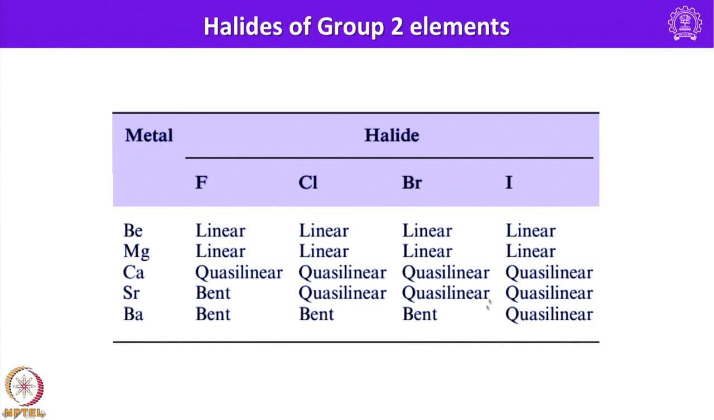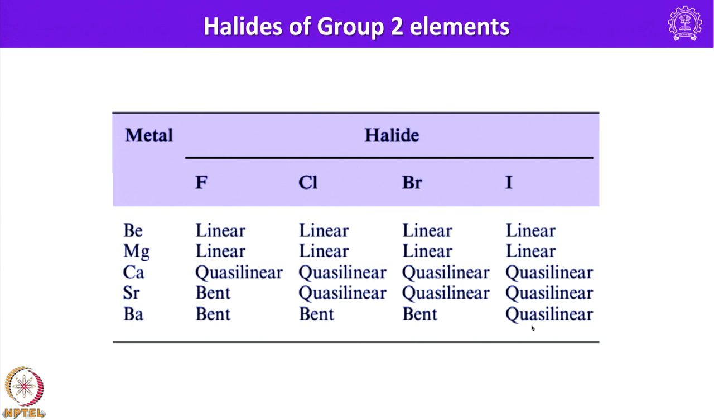You can see in this slide, beryllium forms linear structure in all the cases, okay, 2 coordinated, and magnesium also linear, whereas calcium shows quasi-linear structure in case of all 4 halides, and in case of strontium with fluoride it is a bent structure, whereas in case of chloride, bromide and iodide it shows quasi-linear structure. Similarly, barium shows bent structure with all halides except in case of iodine. In case of iodine it shows quasi-linear structure.